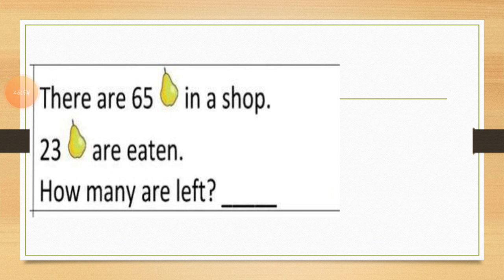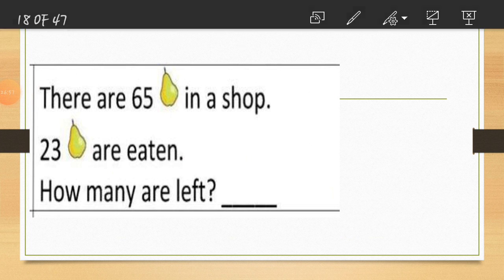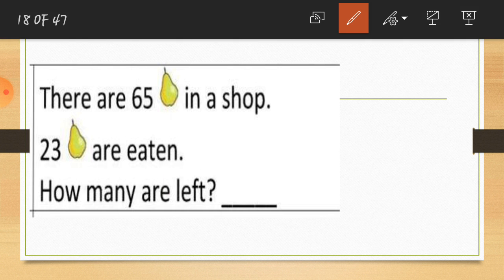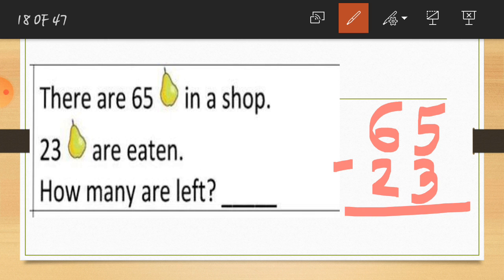Students, here is one more example. Let's read it. There are 65 guavas in a shop. Just keep this in your mind. This is the number 65 in a shop. From the 65, 23 guavas are eaten. So how many guavas are left? So first I write 65, which is the total, and 23 guavas are eaten. So how many guavas are left to us?